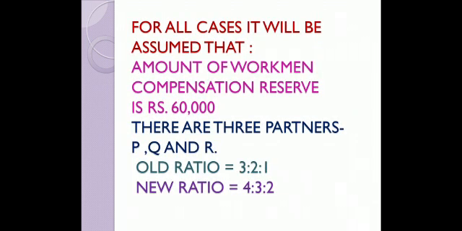For all the cases which we are going to discuss now, we are taking a common example. Amount of workman compensation reserve we are assuming to be rupees 60,000. We are assuming that there are 3 partners P, Q and R. The old ratio is 3:2:1 and the new ratio is 4:3:2, and as I have told you, in case 1 which we are doing, the new ratio is entirely irrelevant for us. So we will keep in mind only 3:2:1, which is the old ratio.